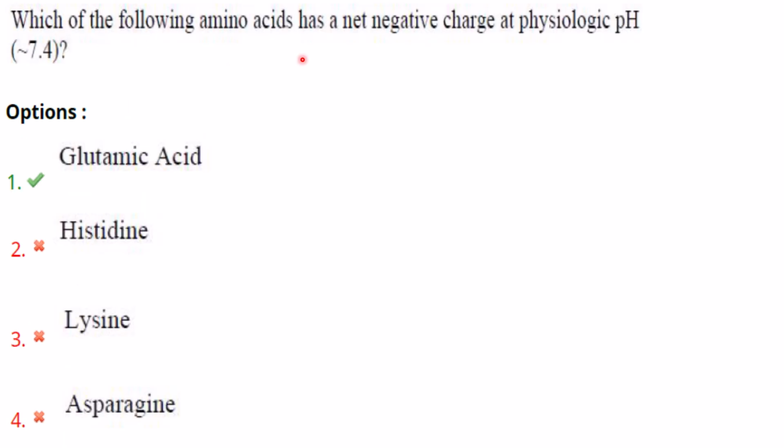Then which of the following amino acids has a net negative charge at physiological pH? Physiological pH is 7.4. So it is glutamic acid, which has a net negative charge at physiological pH. Histidine will have a net positive charge. Lysine also will have a net positive charge. Asparagine is neutral at physiological pH because it does not have a charged side chain. Here glutamic acid has COOH as a side chain, so it will be negatively charged at physiological pH.